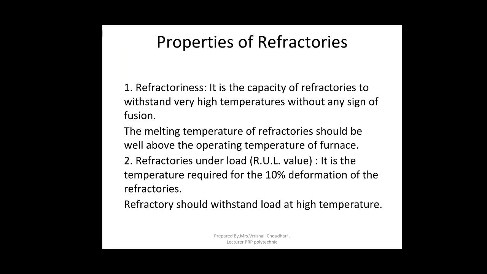If the material has a melting point above 2000 degrees Celsius, we will say that refractoriness is 2000. Till 2000 the refractory will maintain its solid structure, but above that temperature it is going to melt. So it determines the operating temperature of a furnace. If a metal has a higher melting point, we have to choose a refractory material which has a higher melting point than the base metal.